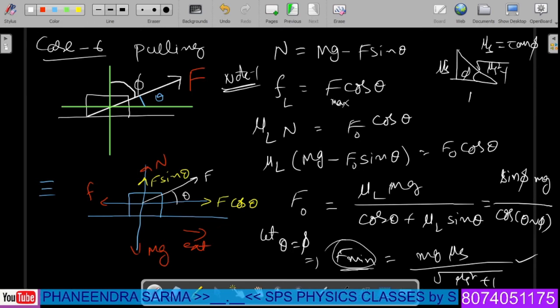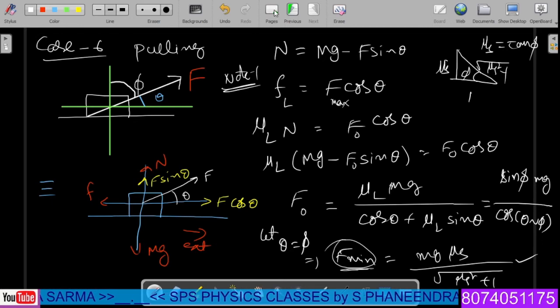In the examination, the examiner will try to confuse you by giving two terms. First one, maximum force such that the system is in equilibrium. The minimum starting force such that it shows tendency of motion. In the two ways they will ask. For the two cases, the same formula will come: mu s into mg divided by root of mu s square plus 1. That's the rule we have to take care of.